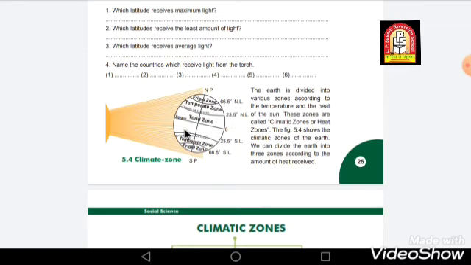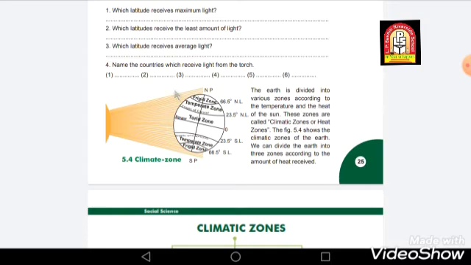But because our Earth revolves around the sun, the sun's light falls on different parts as it revolves, right?